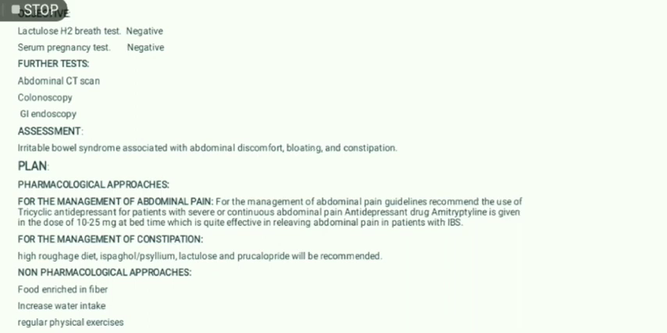For the management of constipation, a high fiber diet, isabgol or psyllium, lactulose, and prucalopride will be recommended. Non-pharmacological approaches: food enriched in fiber, increased water intake, and regular physical exercise.